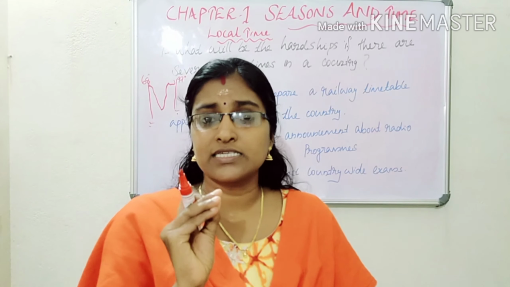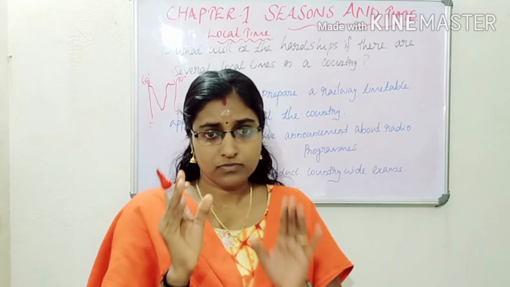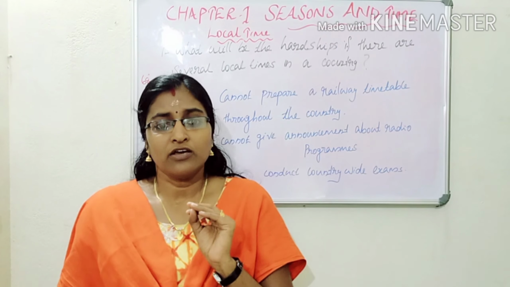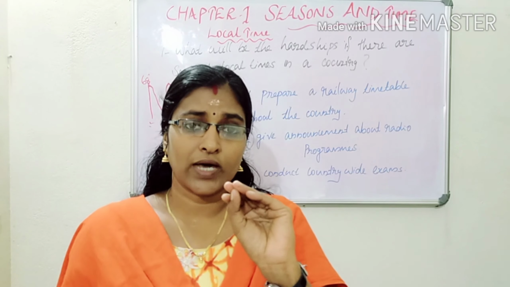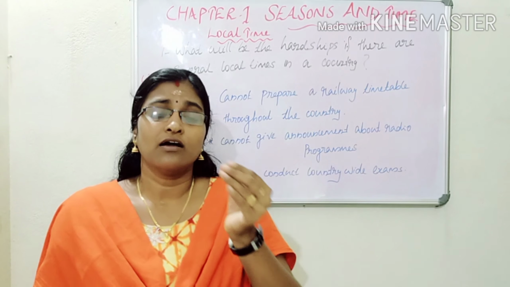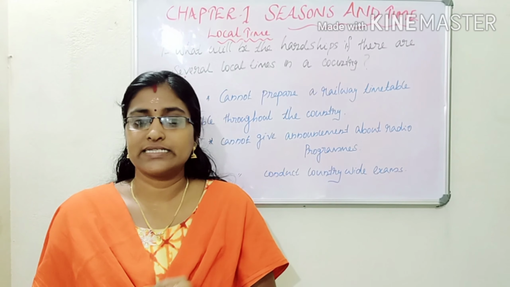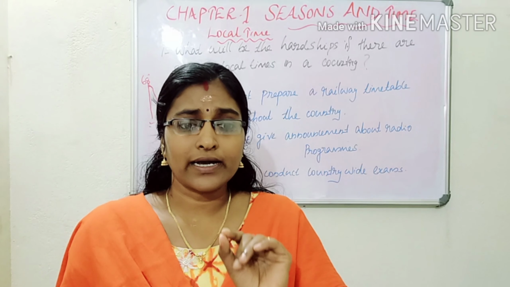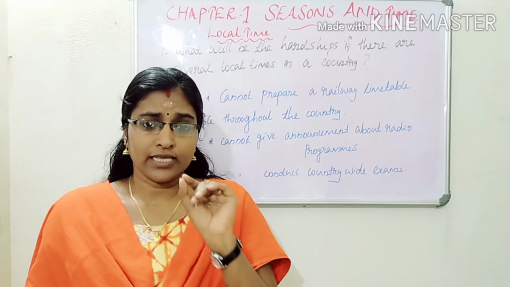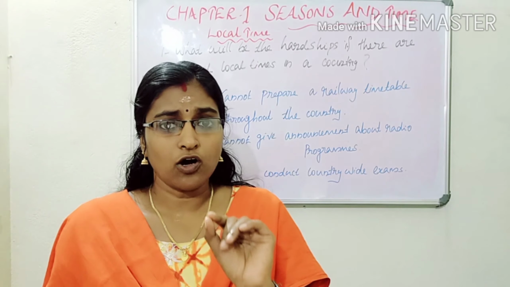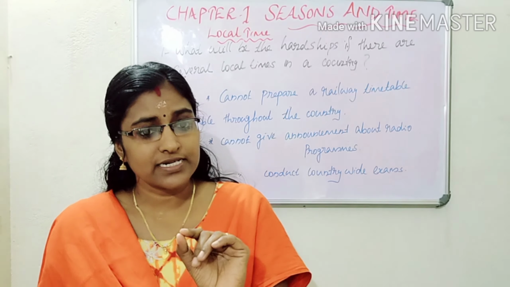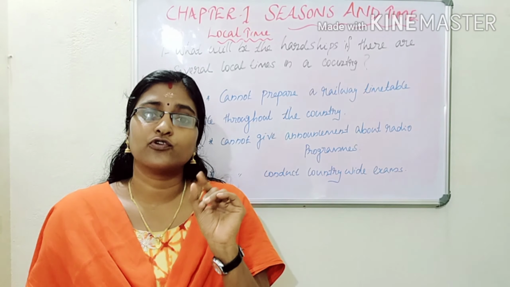To solve this, we want to find a solution. That's why we selected one longitude as the country's longitude. Listen. To solve this, the local time at the longitude that passes through the middle of a country is selected as the common time for that country.